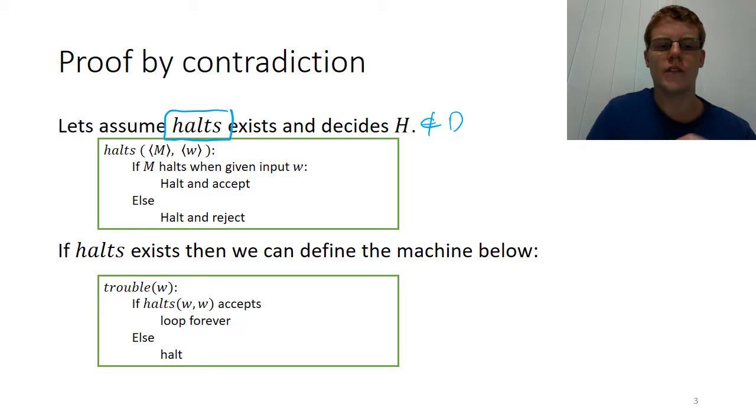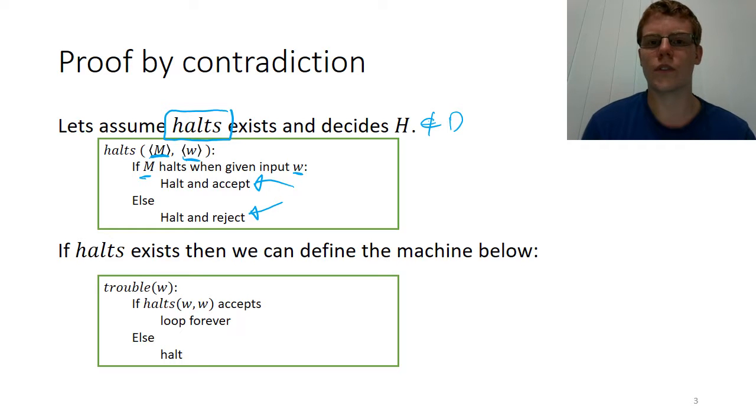That machine is given a string which encodes a Turing machine and a string which encodes the input to that Turing machine as its input. And if that Turing machine that it is being given halts on the given input, then this machine must halt and accept. And otherwise, the machine must halt and reject.